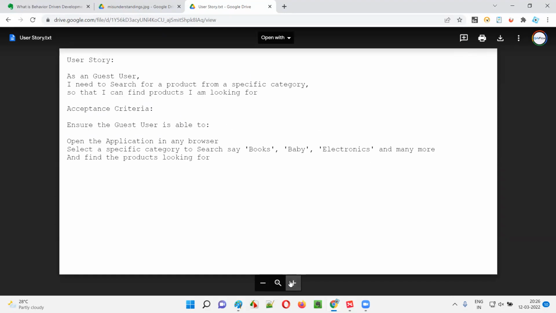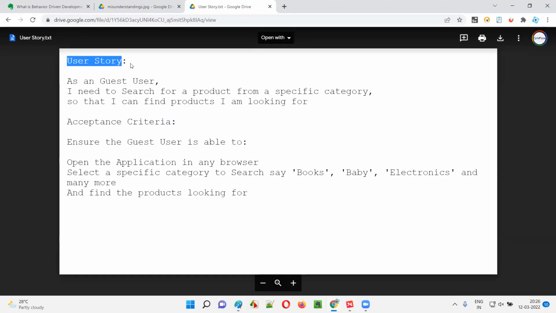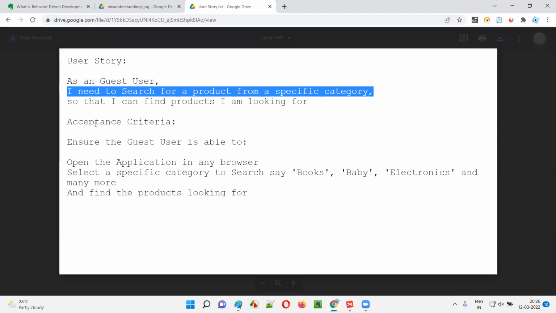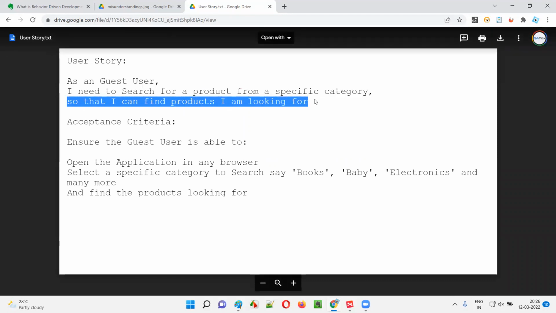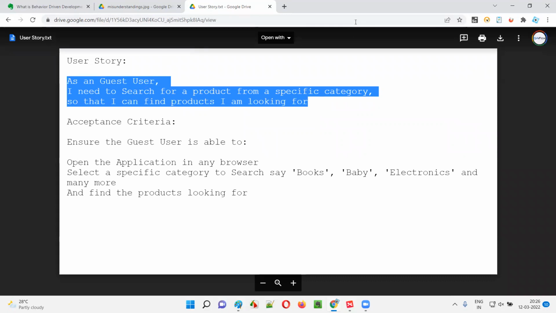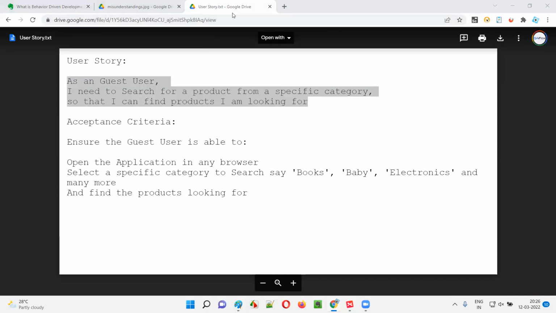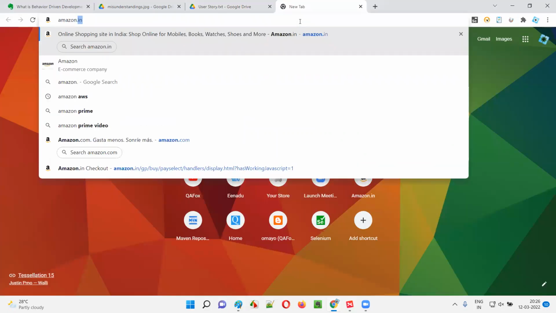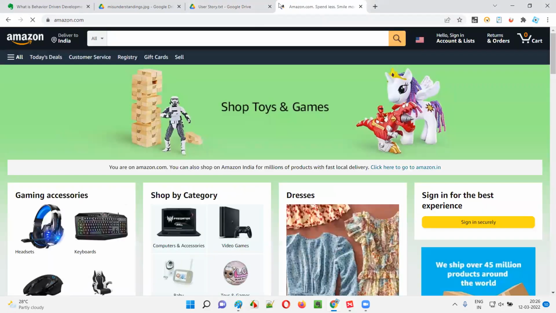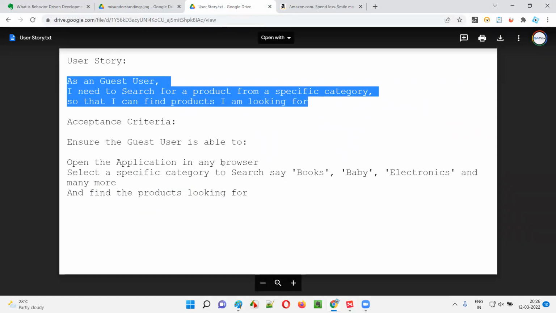So how does it look? Hope you are able to see the user story: as a guest user, I need to search for a product from a specific category so that I can find products I'm looking for. This is the user story. Let's take an example of Amazon.com, an e-commerce application. Assume this is the application the project is all about.